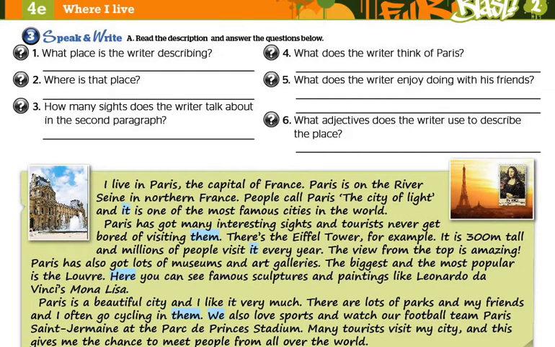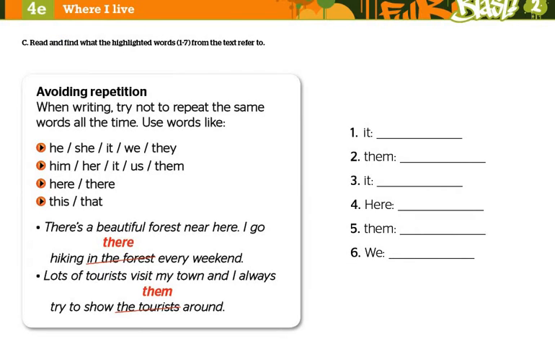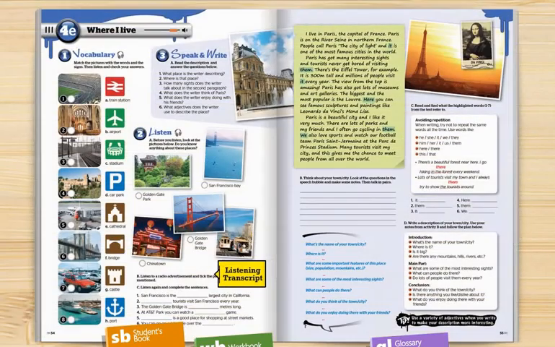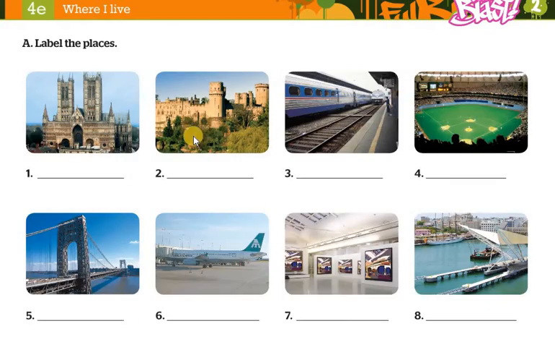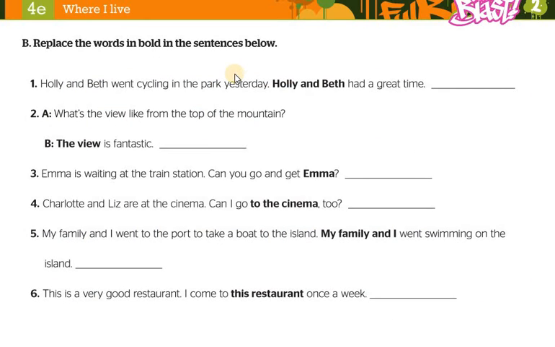about our city. But before we move on to that part of this lesson, I would like you to go to the workbook. We have some activities to do here. We have label the places. Try to write the suitable words under each picture. After that, move on to this exercise. We have replace the words in bold in the sentences below.